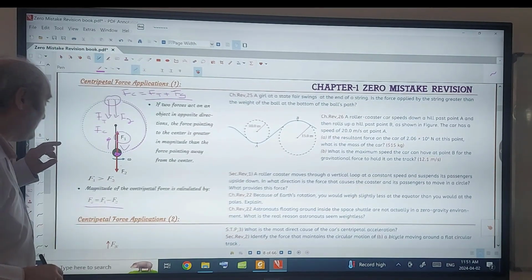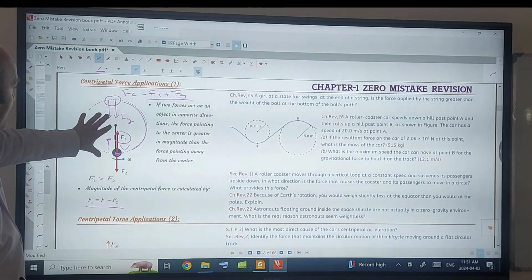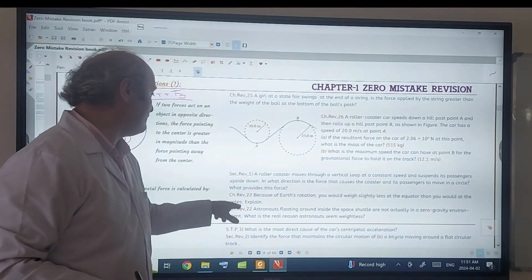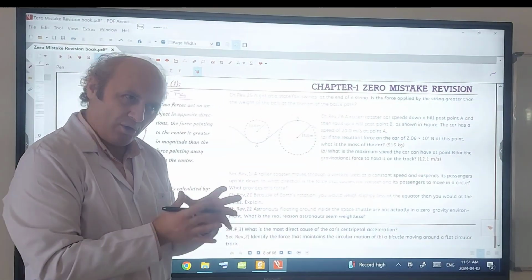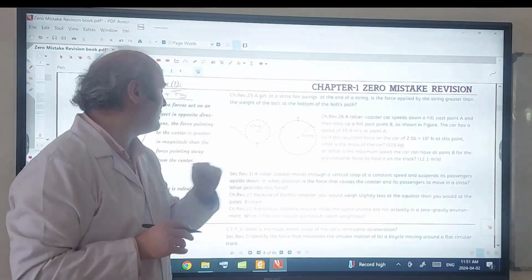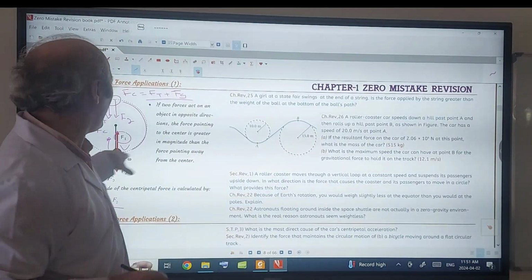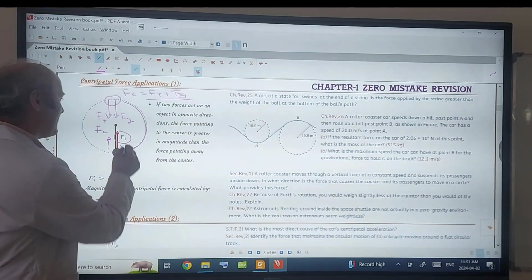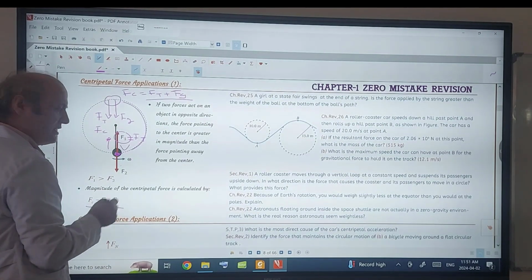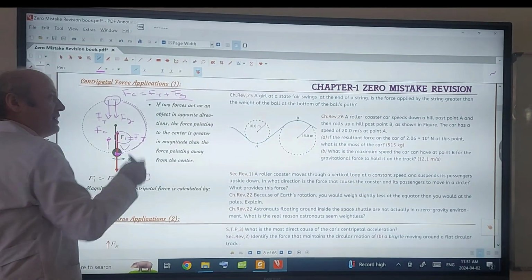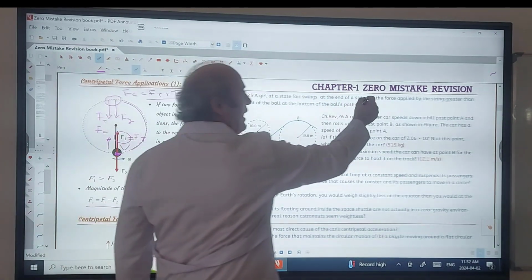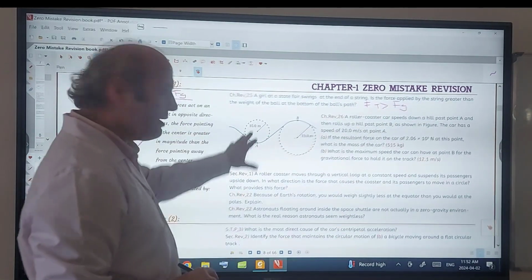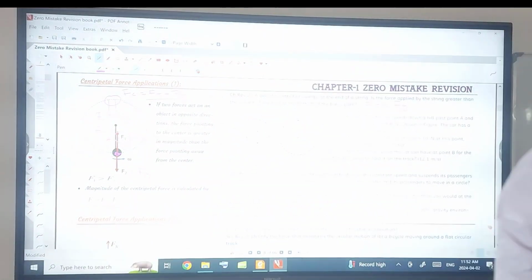In this case there are 1, 2, 3, 4, 5 questions. They're not exactly the same, but similar to each other. One of them is this one, as I said. Which one is greater? Tension is greater than gravitational force, because F1 is the tension force and F2 is gravitation. So FT is greater than FG. That was question number 1.